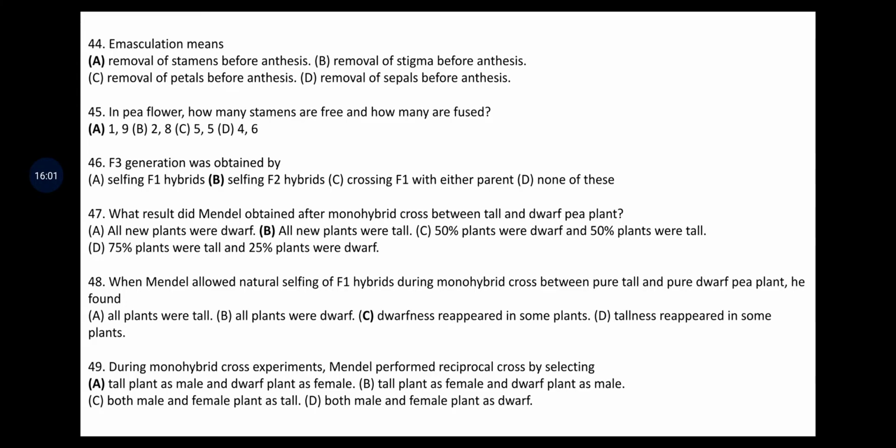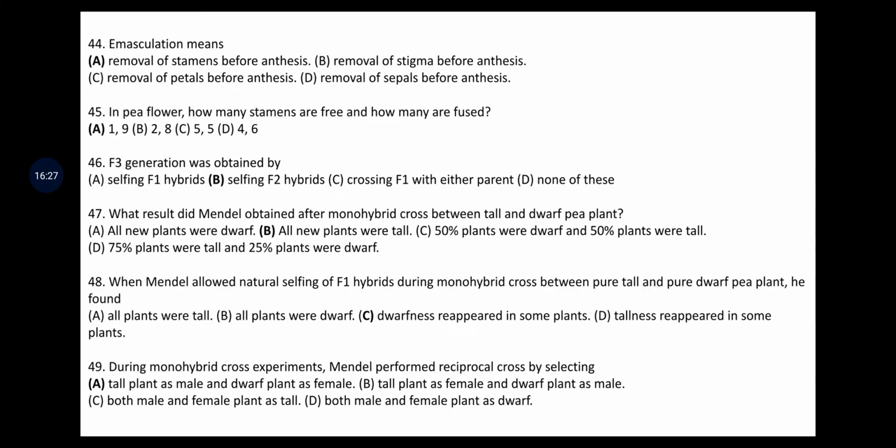Next question. When Mendel allowed natural selfing of F1 hybrids during monohybrid cross between pure tall and pure dwarf pea plant, he found all plants were tall, all plants were dwarf, dwarfness reappeared in some plants, tallness reappeared in some plants. The answer is dwarfness reappeared in some plants.